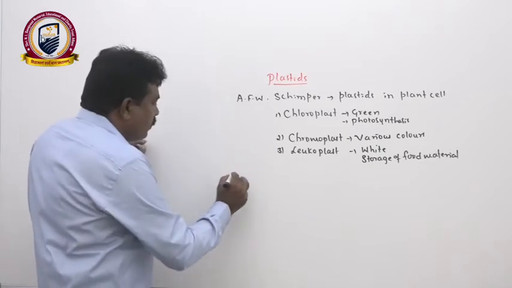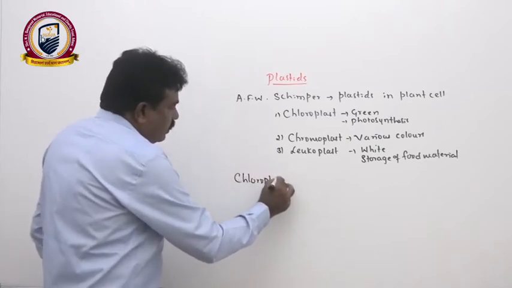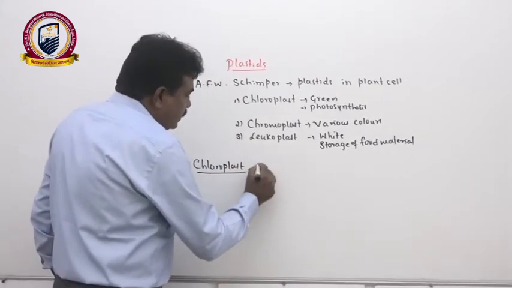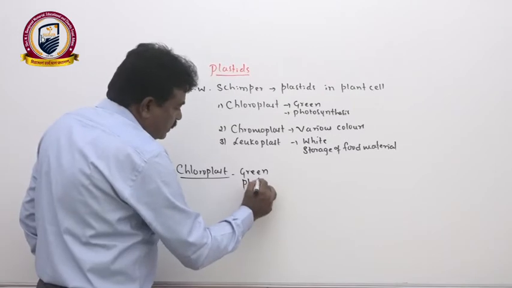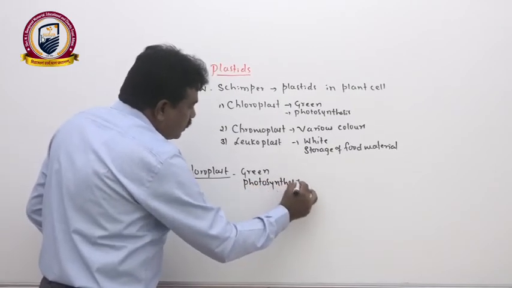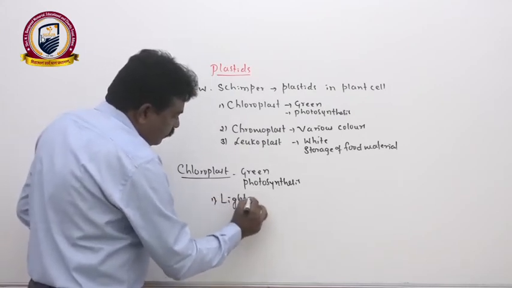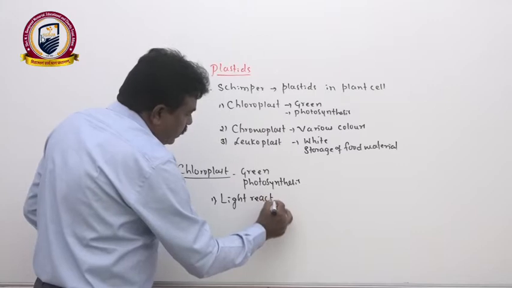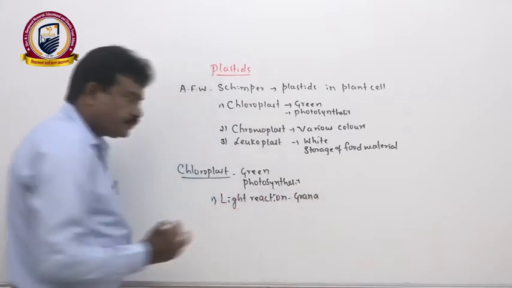If you take the chloroplast structure once again, the chloroplast is a green colored cell organelle that helps with photosynthesis. During photosynthesis, two important steps are there. One is the light reaction, for which the grana of the chloroplast are needed.